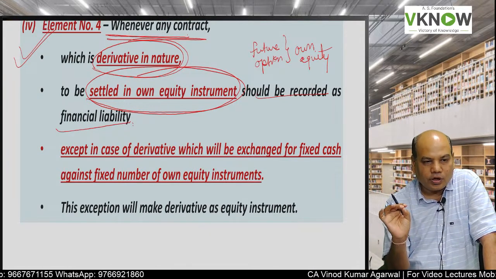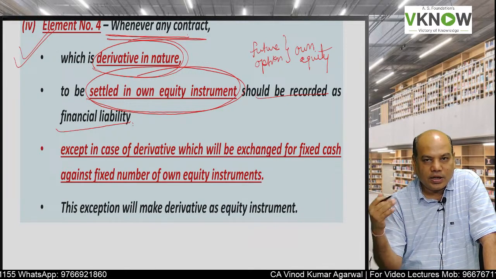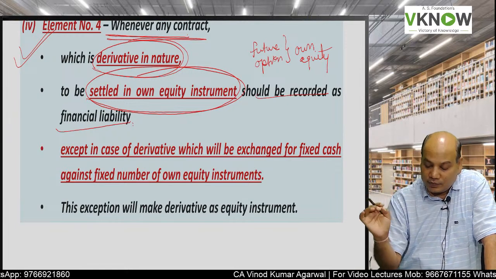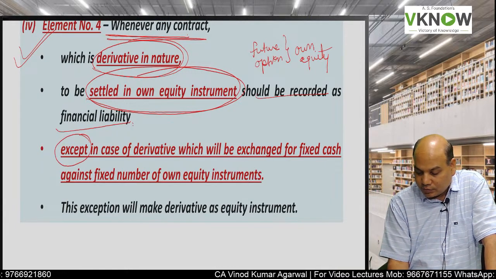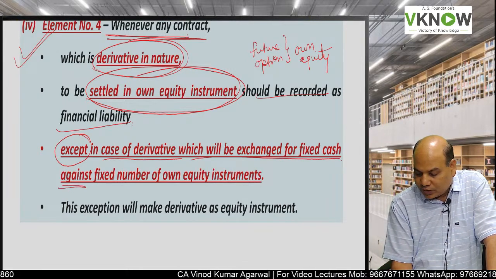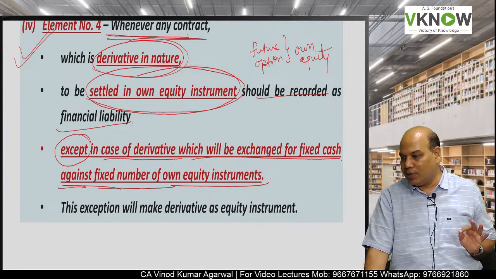So a derivative contract like option, future which will be settled in the form of own equity instrument will be treated as a financial liability except in case of those derivatives which will be exchanged for fixed cash against fixed number of own equity instrument. Very, very important.